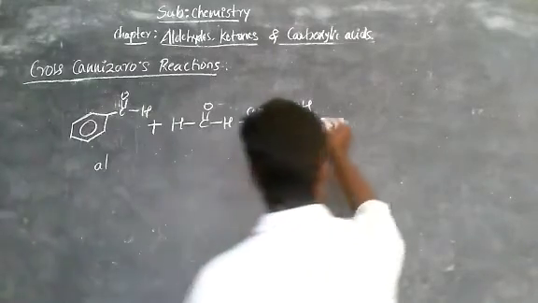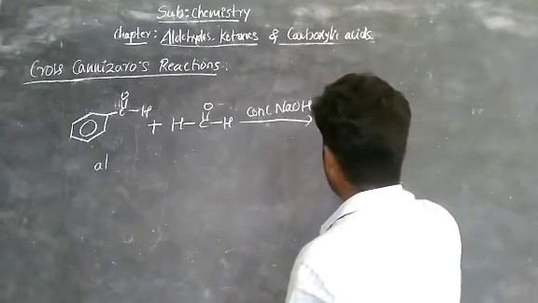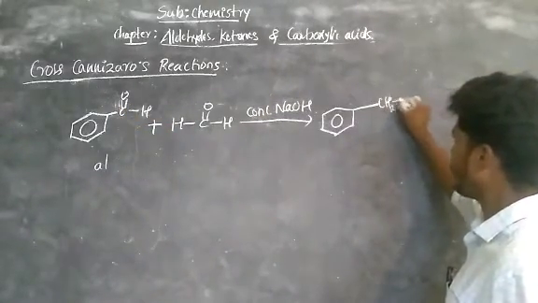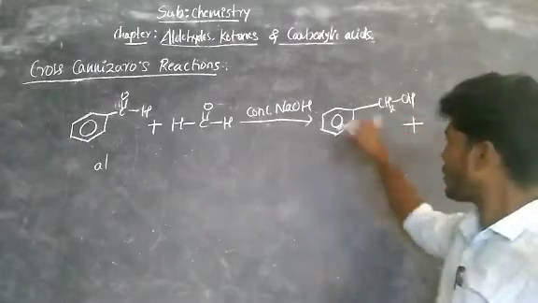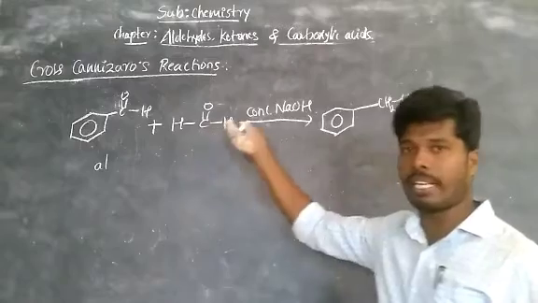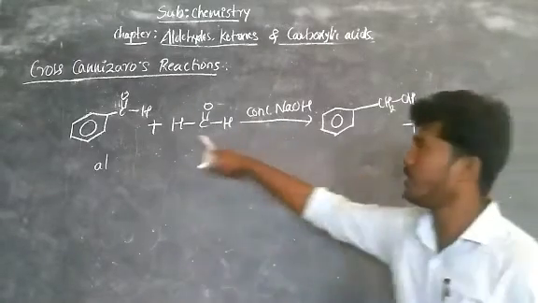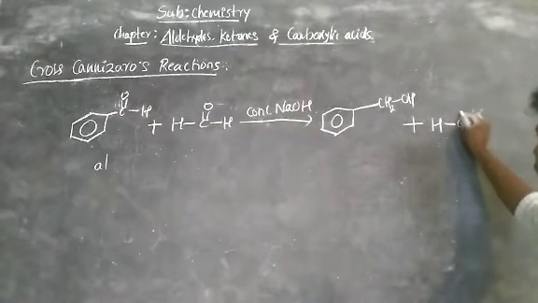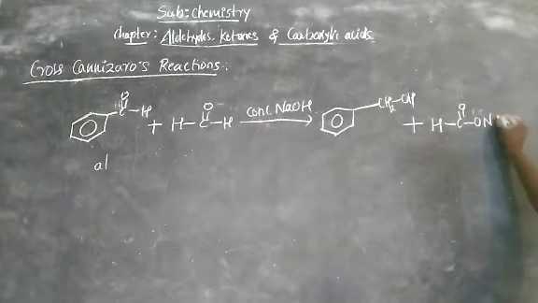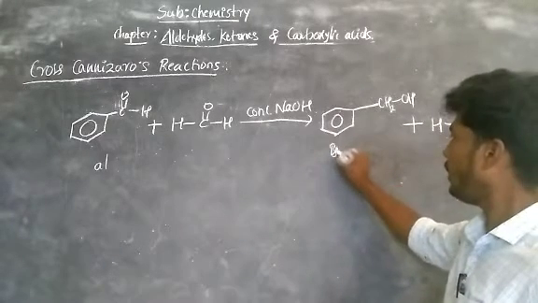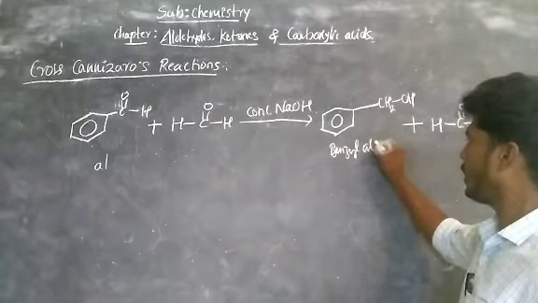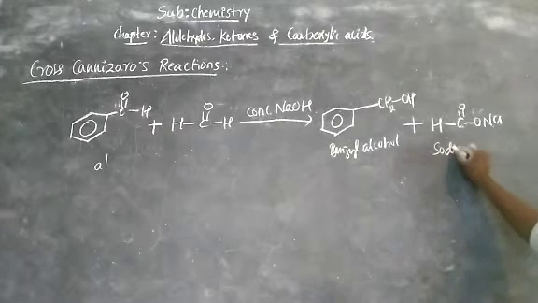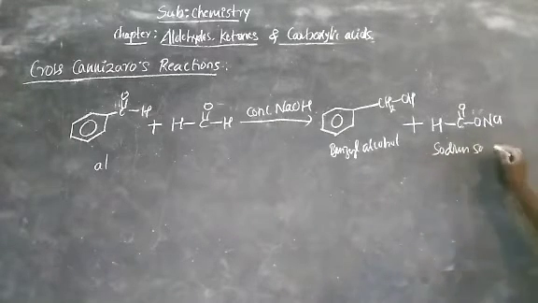You get benzyl alcohol, benzene ring bond. This CHO becomes alcohol, undergoing reduction, CH2OH, plus addition of hydrogen. This is the reduction one, this is the oxidation one. Now C double bond OH becomes COONa, C double bond ONa. You get this one. So benzyl alcohol, remember, very important, benzyl alcohol, and this is sodium formate, the sodium salt of formic acid, or sodium formate.